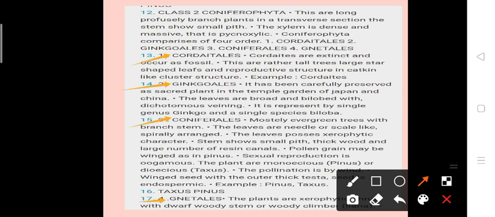Coming to the Cordaitales, Cordaitales are the early conifers, occurring as fossils. Cordaitales members appeared during the Carboniferous period.